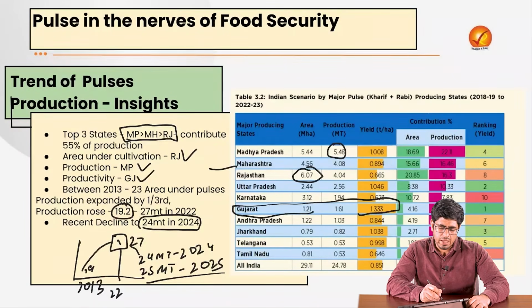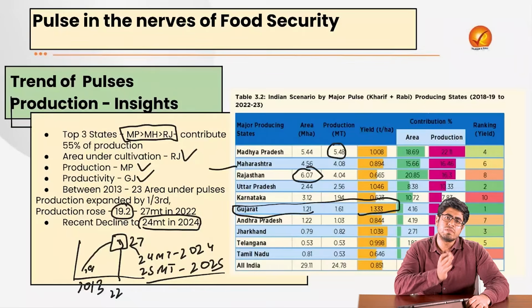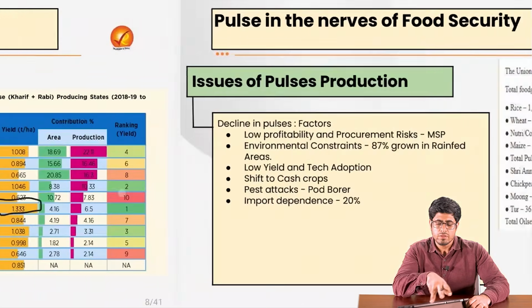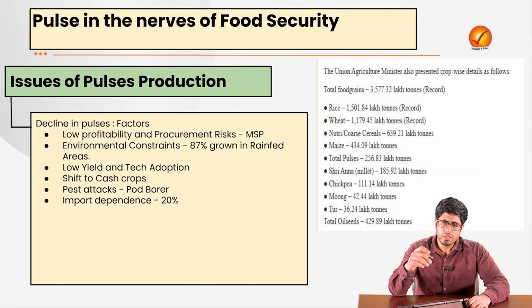Right. So why has there been a decline in these pulses? What are the reasons that we are not able to grow as many pulses, even though we saw that the demand for pulses over the time period is going to increase as per the estimate of ICAR? We need to see the issues that the farmers of pulses production are facing in general. If we see, there is a major issue of the productivity of the pulses.